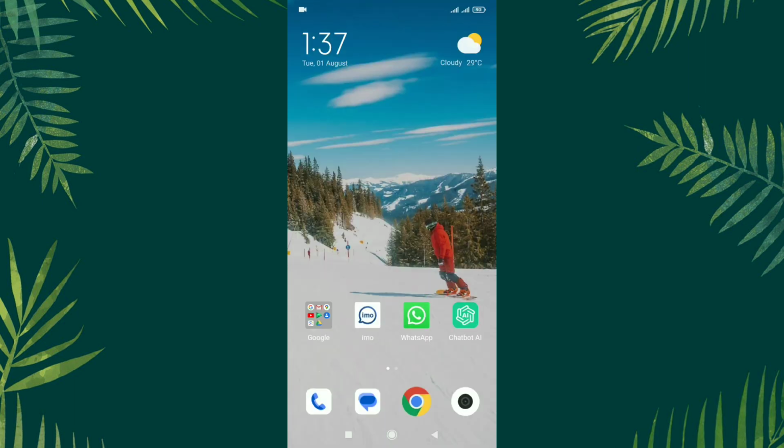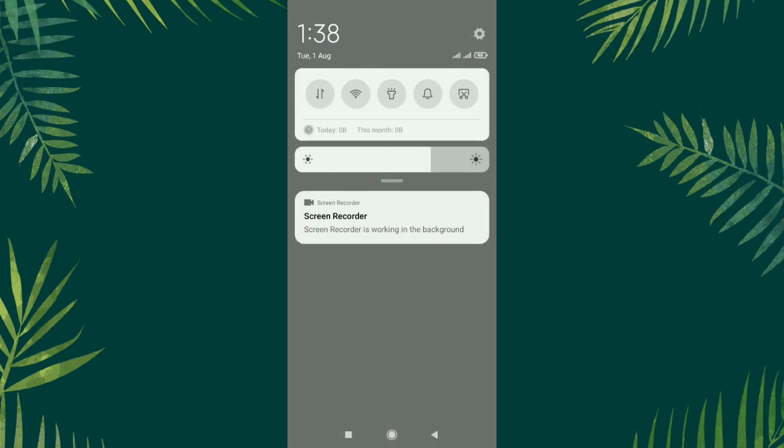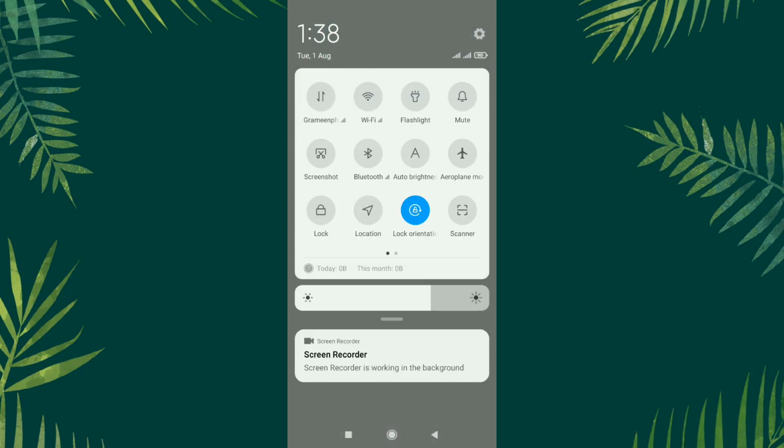Get out of that tab and let's check. There is no notification of CS certificates having in your smartphone. You have got rid of that.